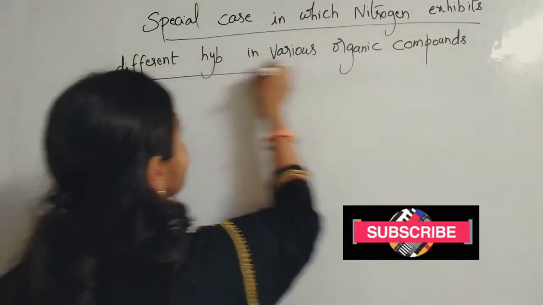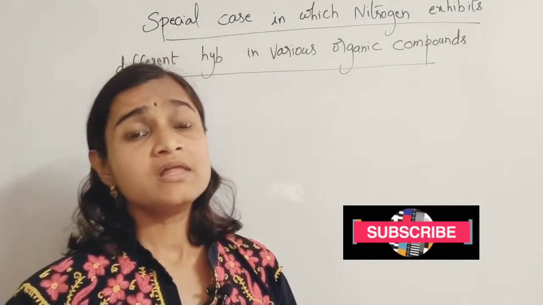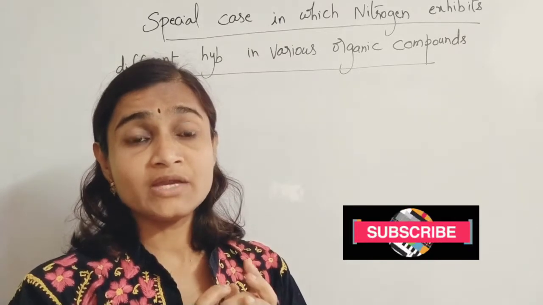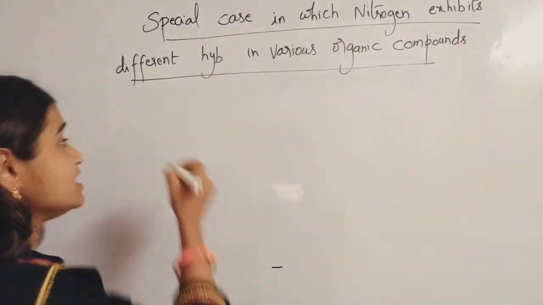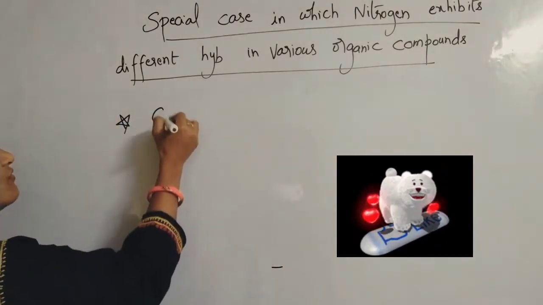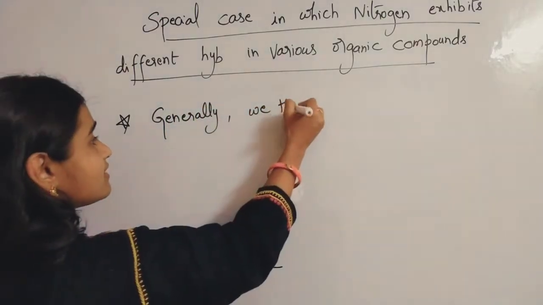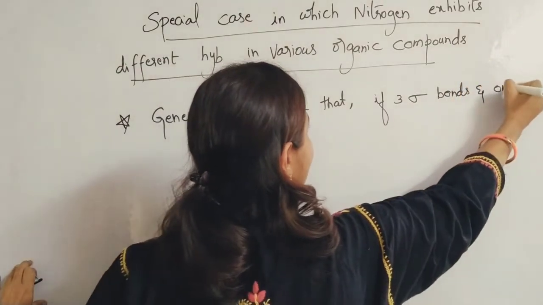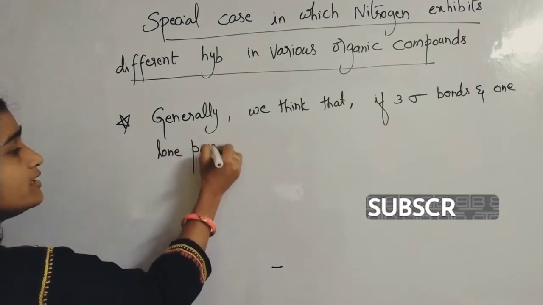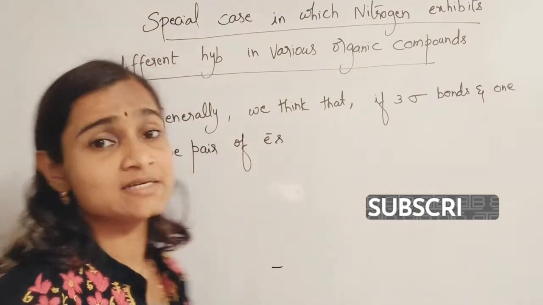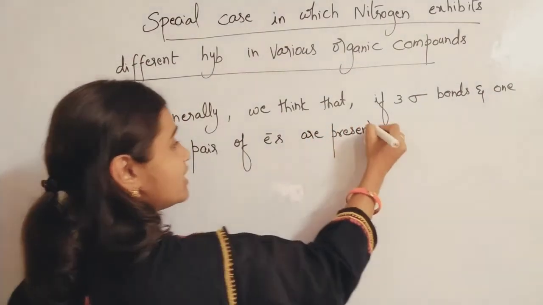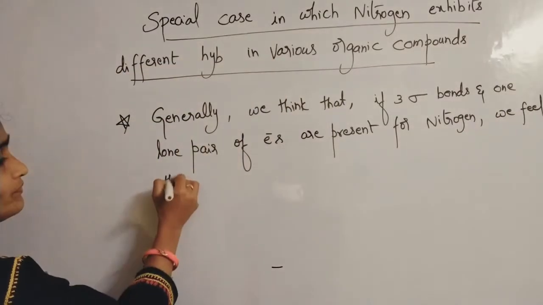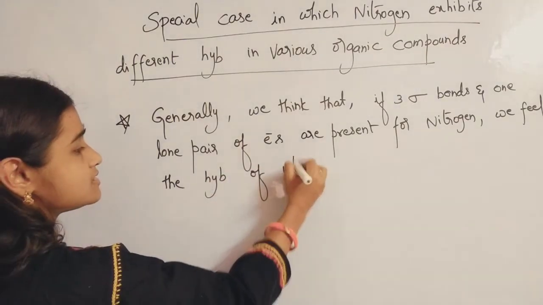Generally, what we think is, if a nitrogen has 3 sigma bonds and 1 lone pair of electrons, the hybridization of nitrogen is considered to be sp3, isn't it?